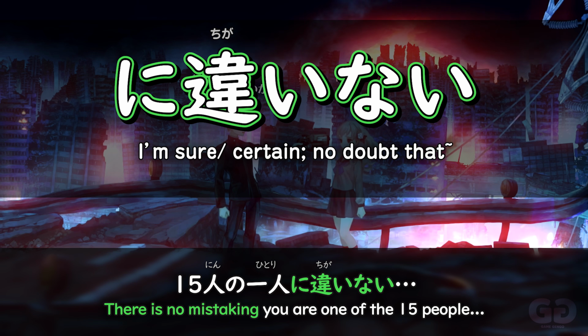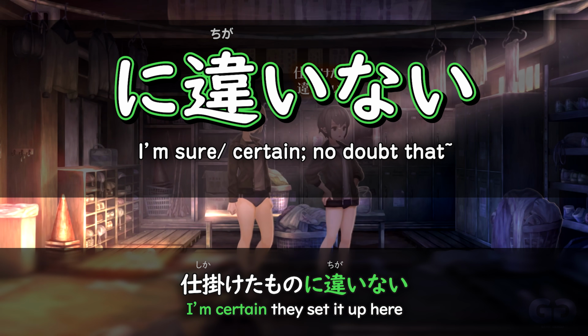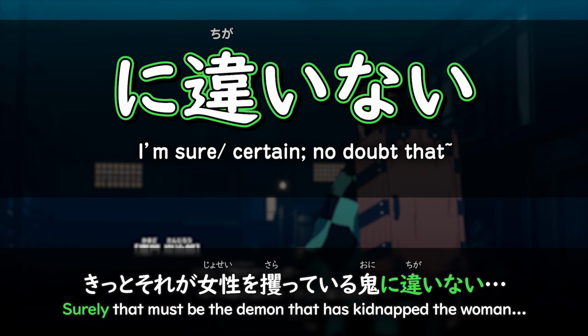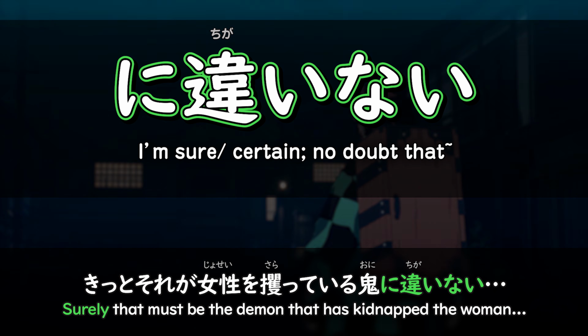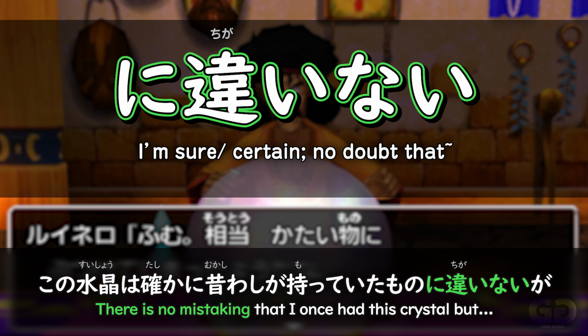There's no doubt that you're one of the 15 people. There's no doubt that he went in there. There's no doubt that that degenerate is the one who set it up in here. There's no doubt that it must be the demon that kidnapped the woman. And there's no doubt that I once had this crystal ball, however.